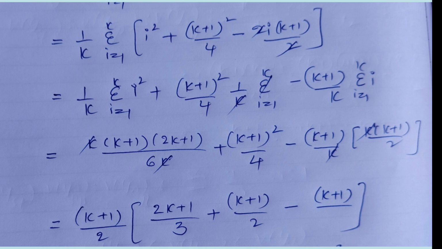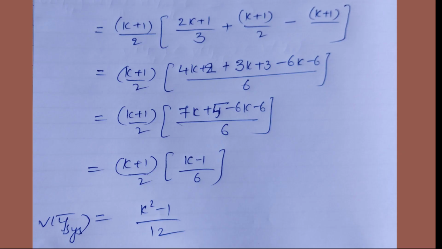So we get the value 2k plus 1 by 3 plus k plus 1 by 2 minus k plus 1. So we take the LCM. So k plus 1 by 2 into k minus 1 by 6. So V of y bar SYS is equal to k square minus 1 by 12.